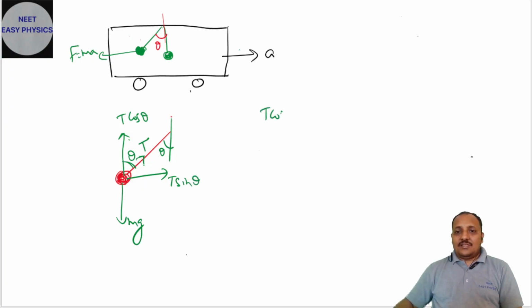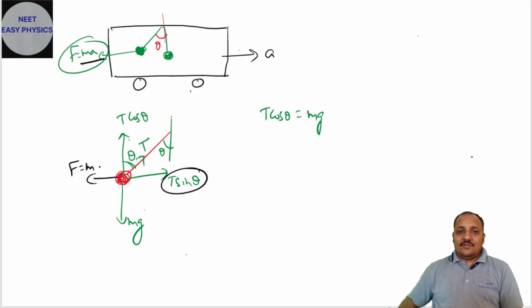Now T cos theta is balanced by mg. Who is balancing T sin theta? If it is moving right side, this block will move left side. Therefore we wrote ma like this. Now this T sin theta is balanced by F equal to ma. So T sin theta equal to ma.